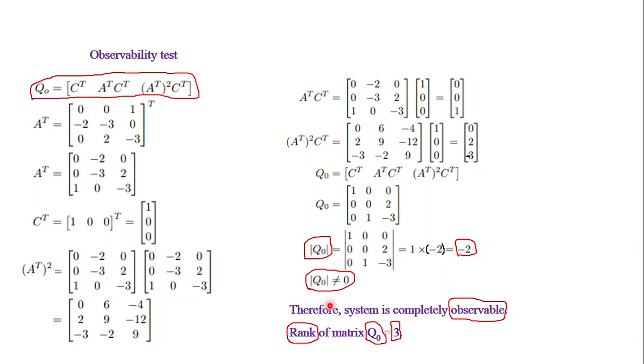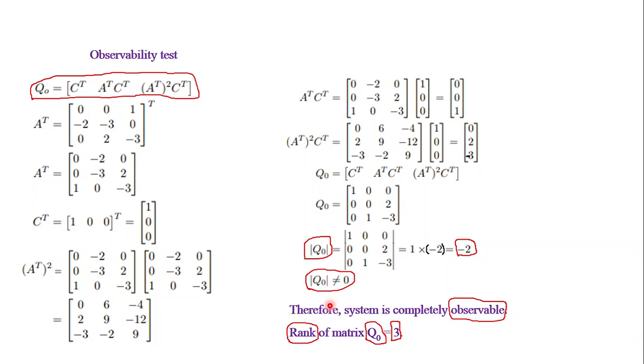Second thing, observability. If we can measure only certain states in a system, for example, the system has outputs like speed and torque. Suppose I am able to measure speed and position, but I am not able to measure torque because of the non-availability of a proper sensor.